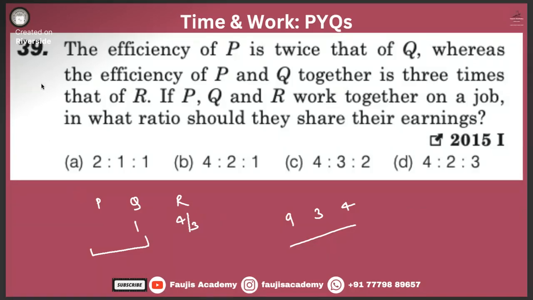Sorry about that, my mistake. Over here, let's start this. P and Q taken together, 3 times that of R. That means what? R is 1. What is the answer? P is to Q is to R.